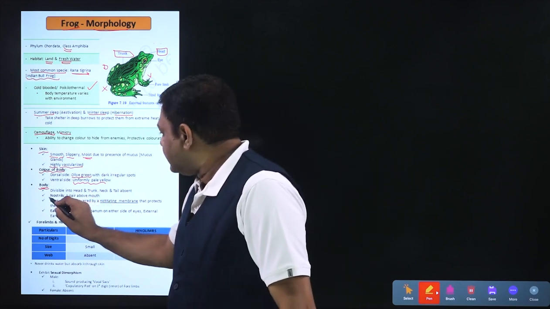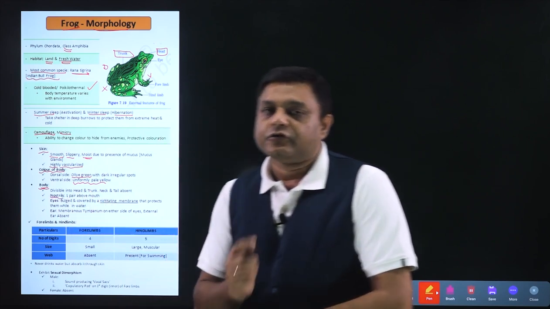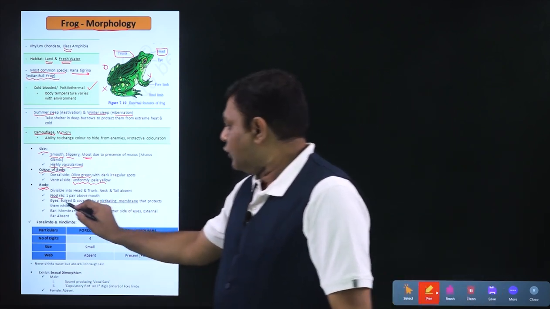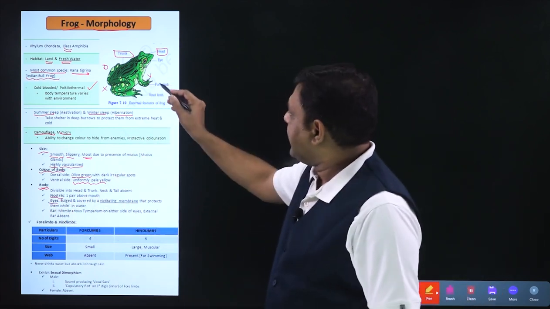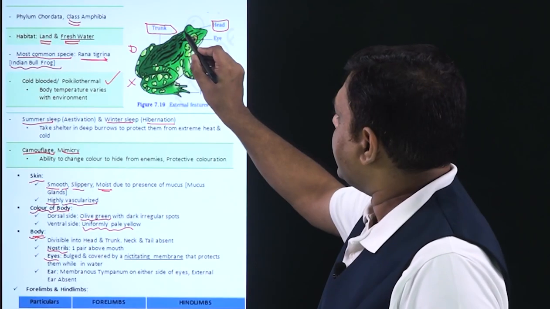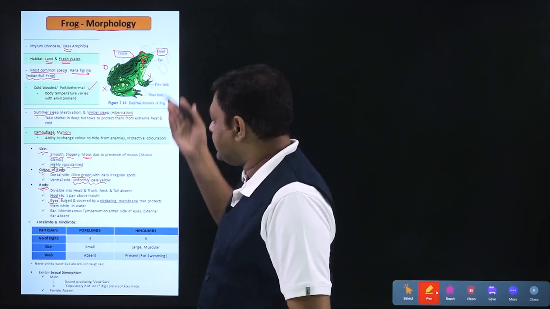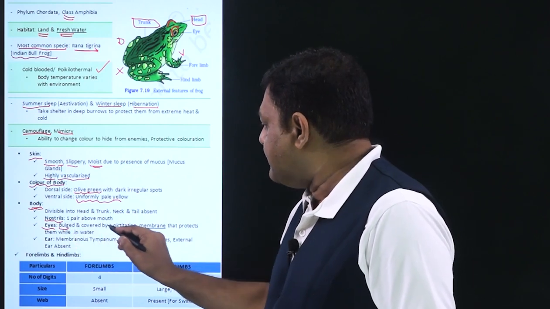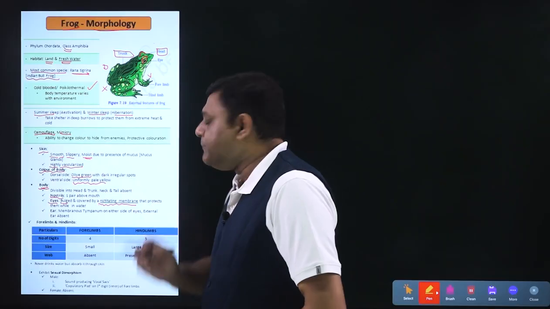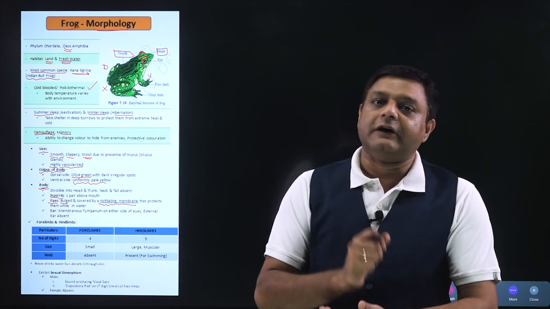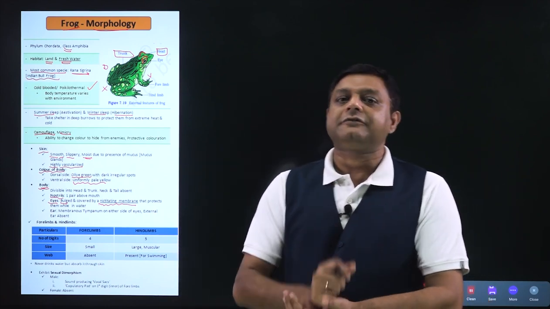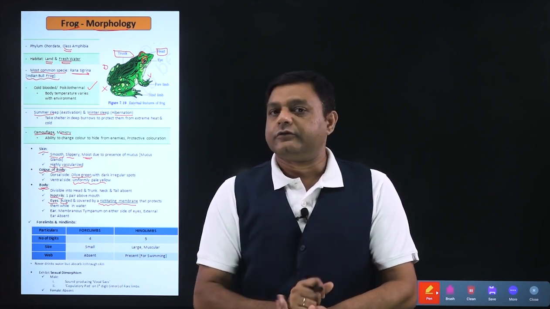Then let us look into the nostrils. So one pair of nostrils are present above the mouth. Talking about the eyes, we can see in this particular diagram that eyes are bulged to the outward surface. So eyes will be bulged, and important character is that a membrane is present which is called as nictitating membrane. Nictitating membrane protects the eyes of frog when it goes into the water.